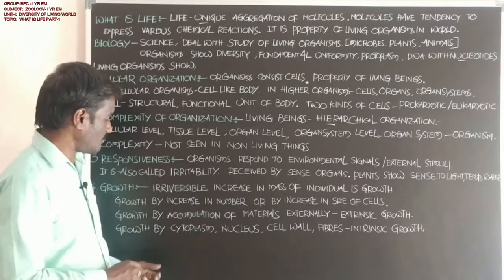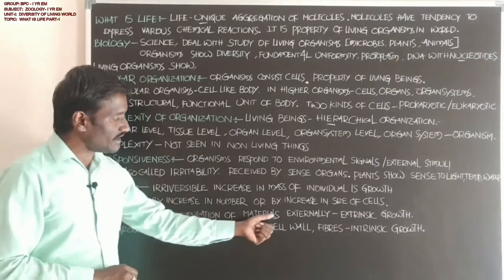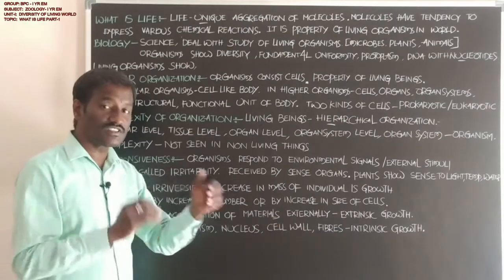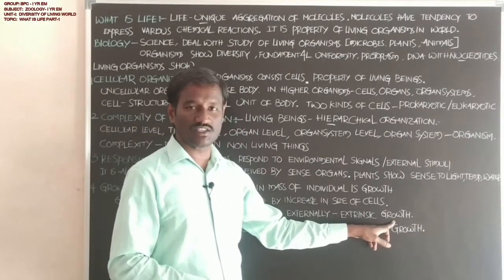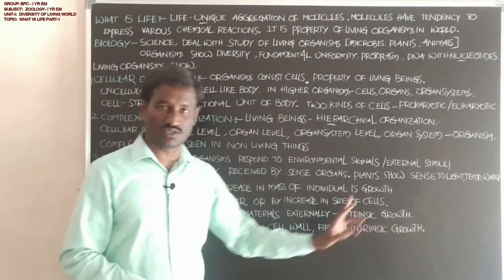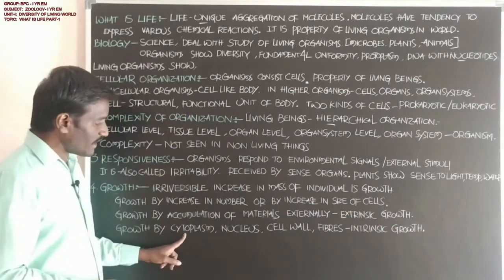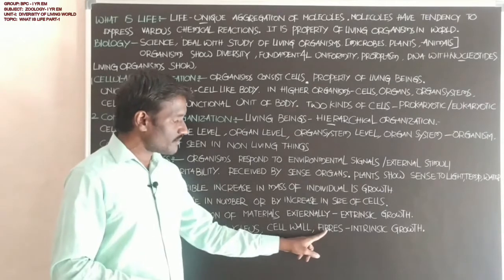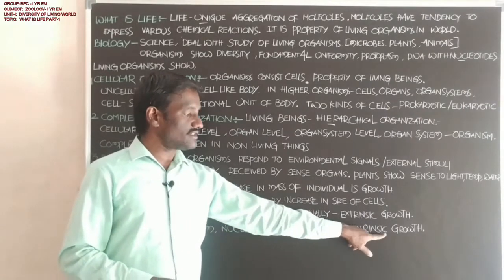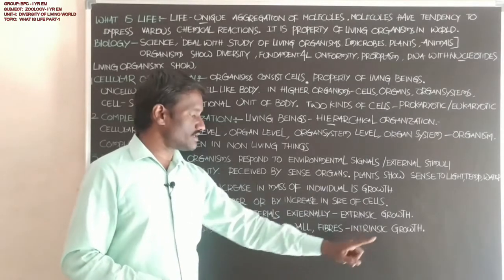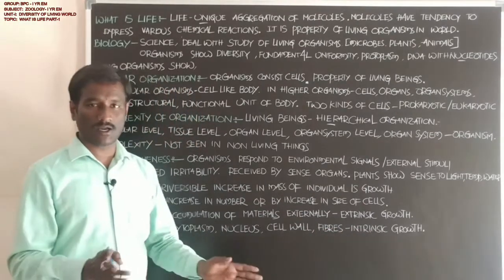Accumulation of materials externally, this type of growth, students, is called extrinsic growth, or external growth. Next, growth by cytoplasm, nucleus, cell wall, and fibers of connective tissue is called intrinsic growth. Students, intrinsic growth or internal growth.